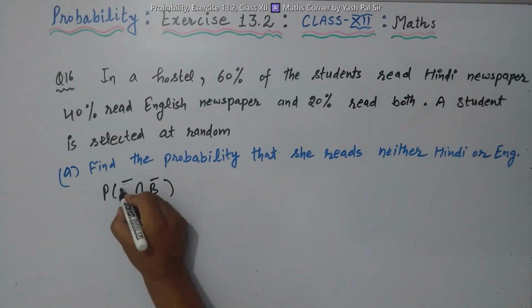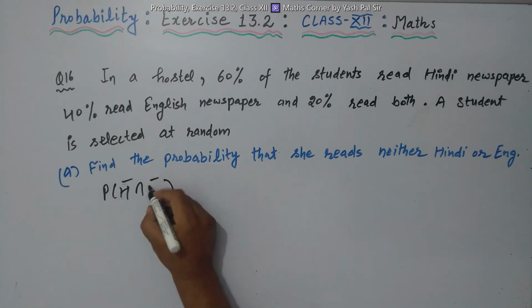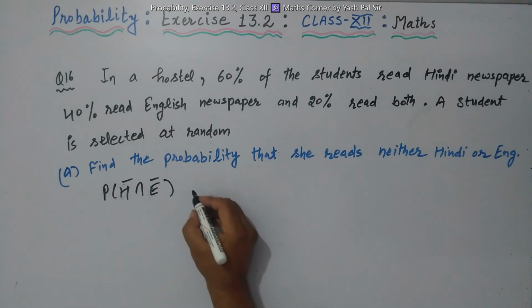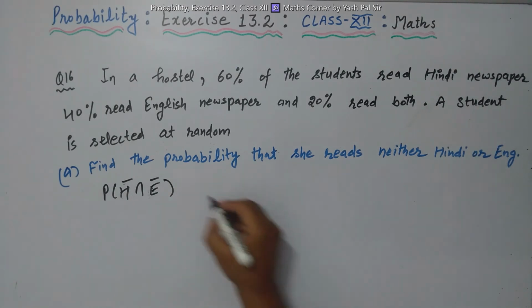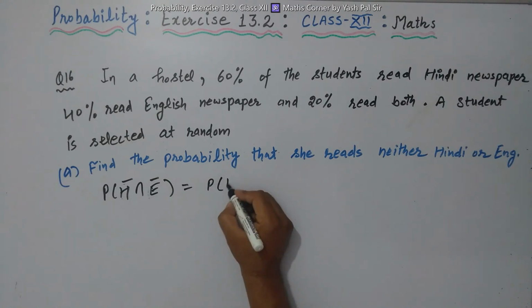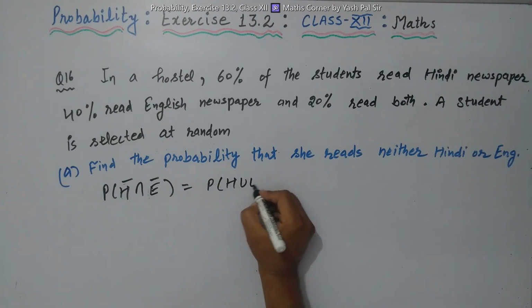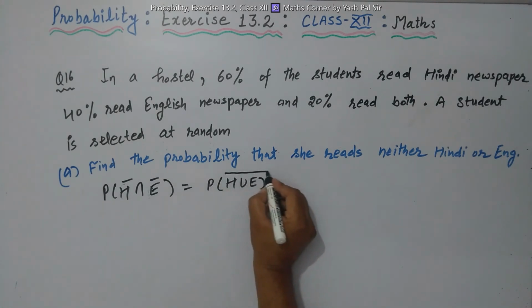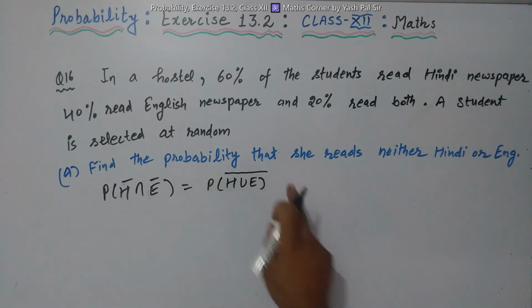Hindi means H, English means E. So this means the probability of H union E, whole bar, since not means bar.